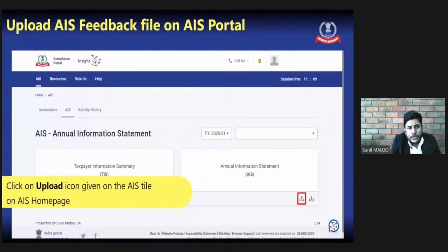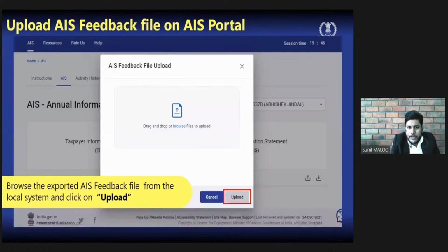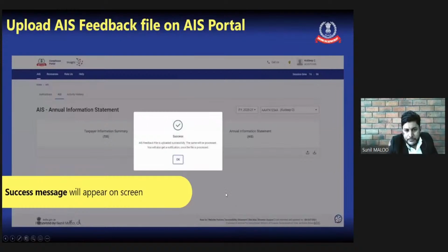Again, we need to log into the Insight portal. Next to the download button, there is an upload button also in the AIS field. We need to click that upload button. This window will appear. Here we need to drag and drop the JSON file which is updated after our feedback. Once the file is selected, we need to click the upload button and the file will be successfully submitted to the department.